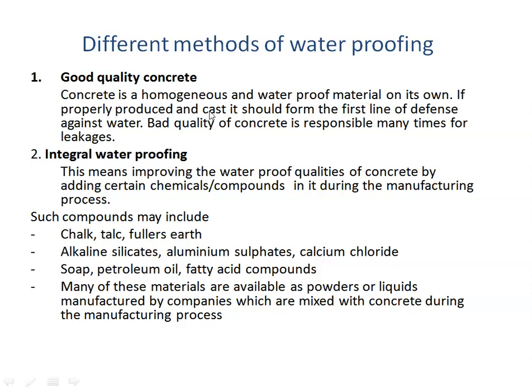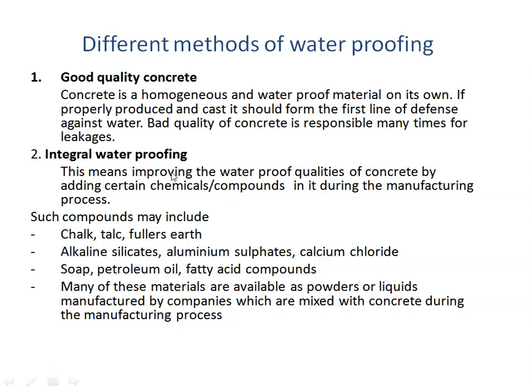So the concrete is a homogeneous and waterproof material on its own, and therefore if it is properly produced and cast, it should form the first line of defense against water. Bad quality of concrete is responsible many times for leakages. So this is the important point, that the first line of defense is always good quality concrete.